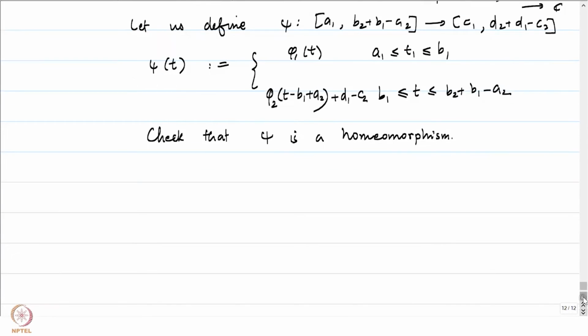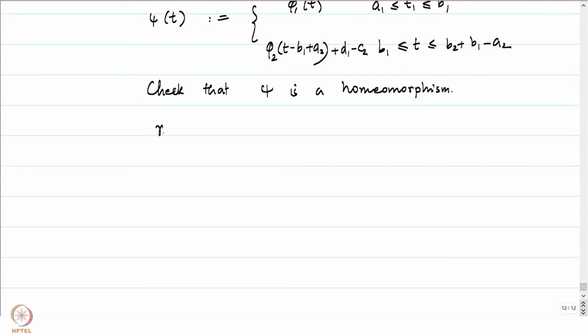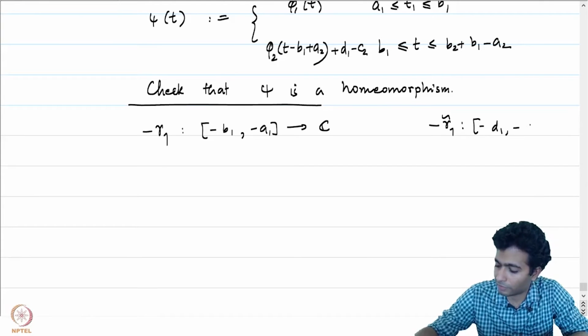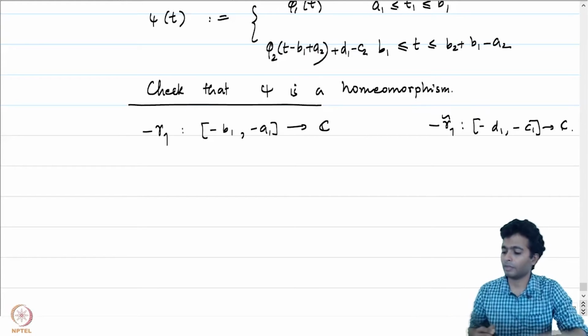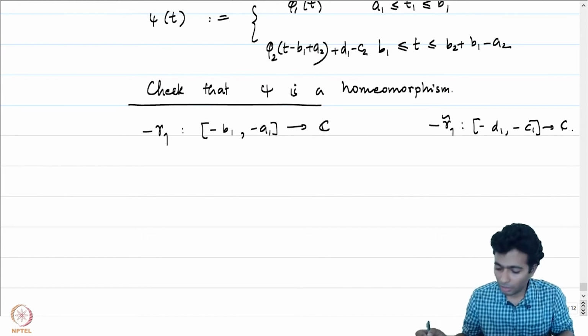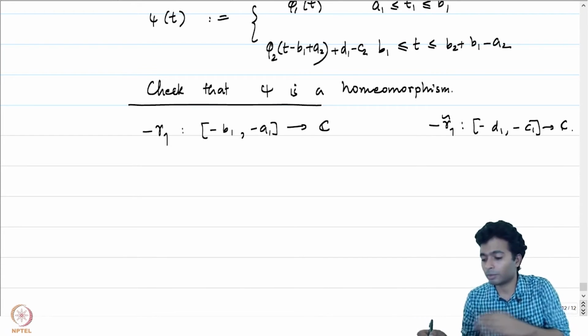Let's now look at minus of gamma 1, which is defined from minus of B1, minus of A1 into C, and we would like to worry about what is minus of gamma 1 tilde, which is from minus of D1, minus of C1 into C. We already have a map phi from A1, B1 to C1, D1.